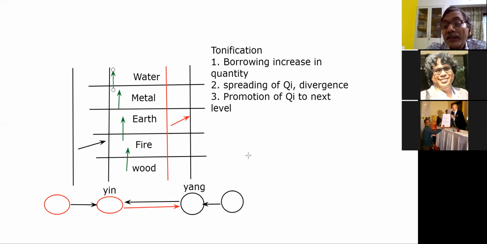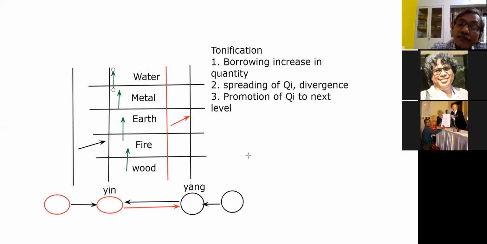Tonification means increasing the speed. How do we do that? Either we do it by stimulants, like we have electrical stimulators, and then we can do it by putting a directional needle that is in the direction of the flow of the chi in the meridian. If you put a needle, and if you stimulate it by hand also, or even if you don't stimulate, it gets tonified. Right? The chi is pushed along the flow in the same direction. Or if you put a round magnet, tonification magnet, then also it is done.